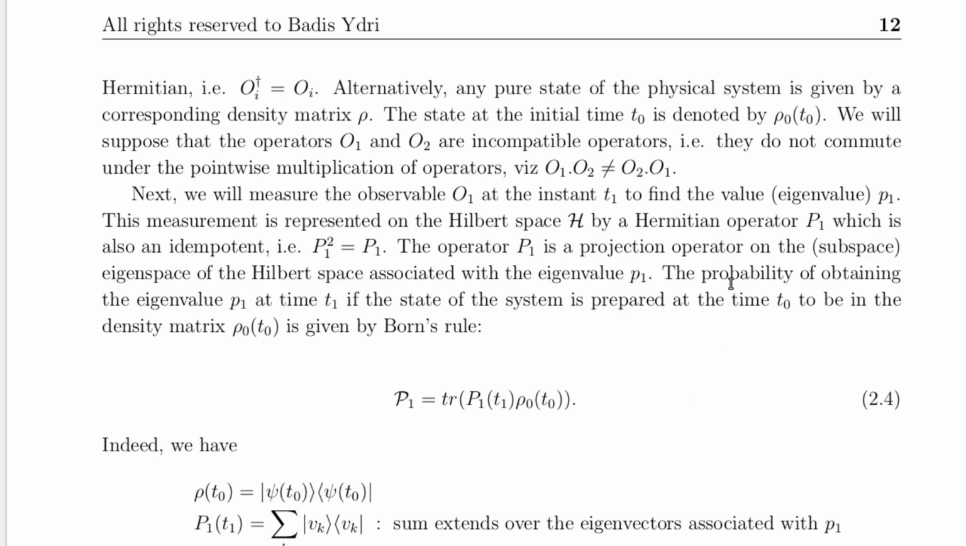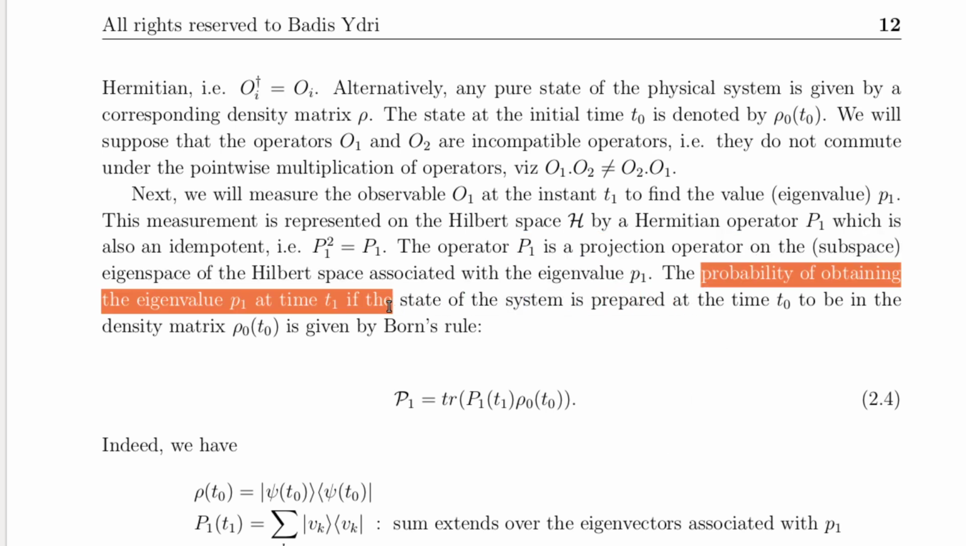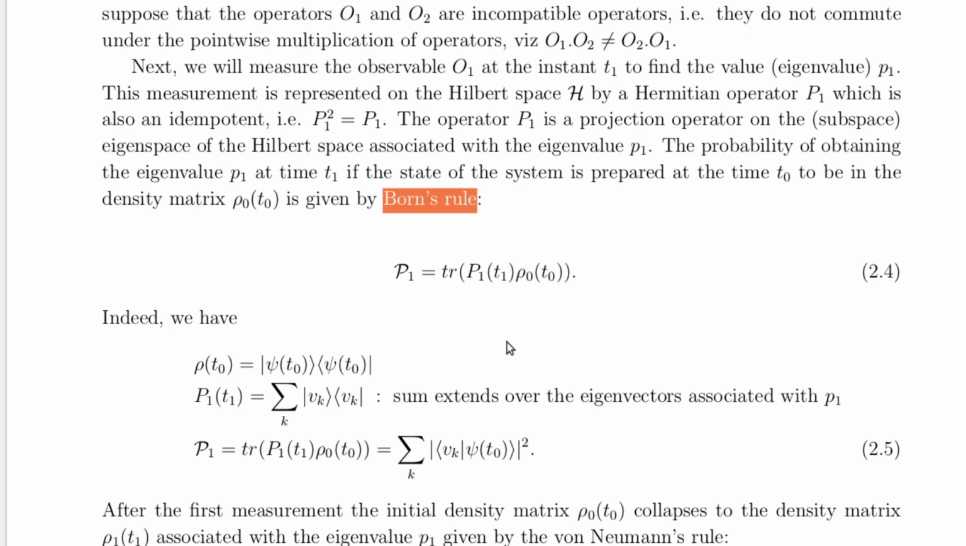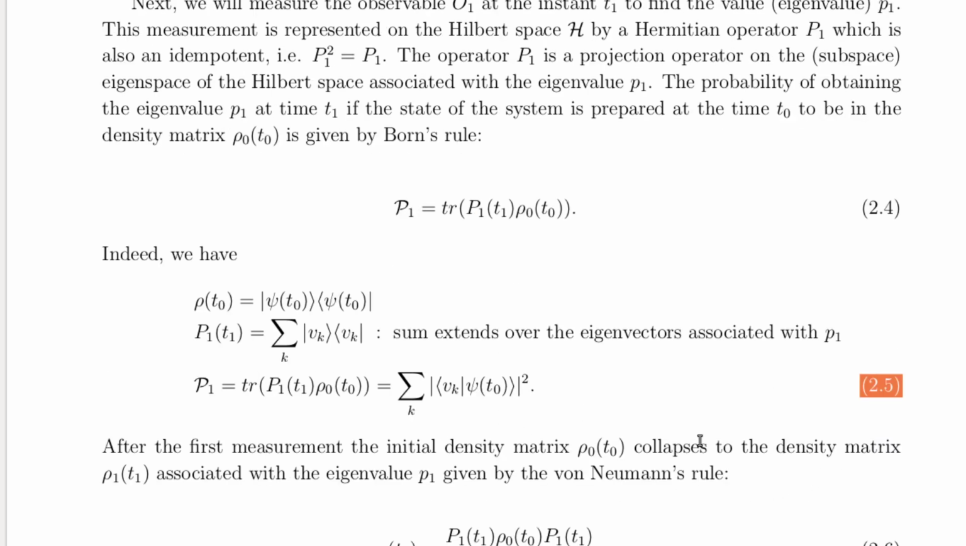Now, what's the probability of obtaining P1? According to Born's rule, this probability is calculated as the trace of the product of P1 and the initial state's density matrix, rho 0, as shown in equation 2.4. The proof for this assertion is shown in equation 2.5. This gives us a concrete way to predict measurement outcomes.